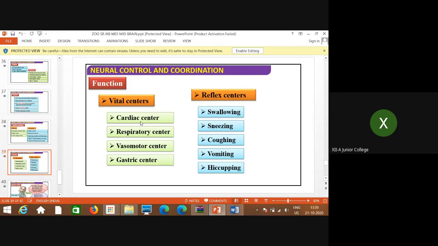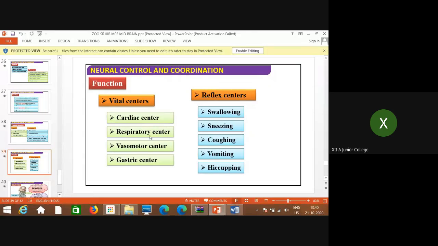The cardiac center is where the circulation of the blood as well as the cardiac movements, the movements of the heart, these muscular movements of the cardiac muscles, are controlled. That is considered to be the cardiac center.